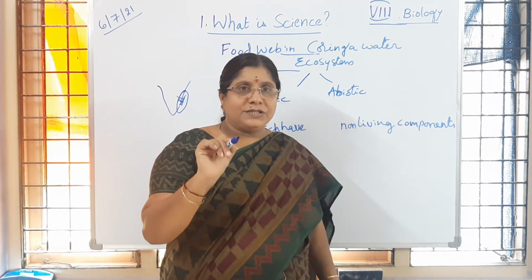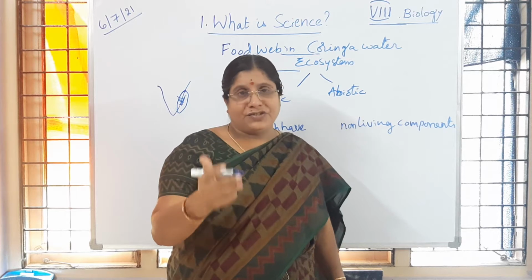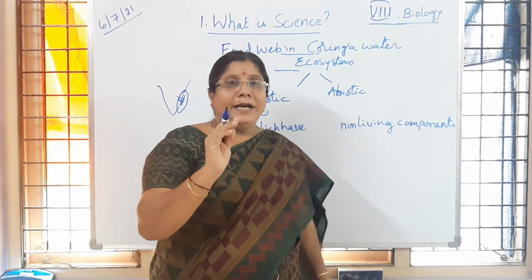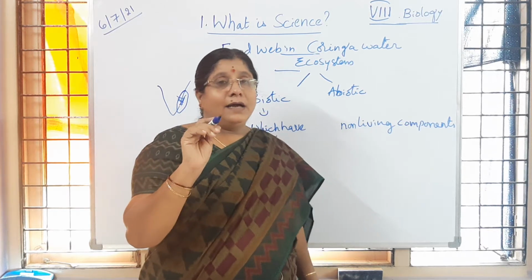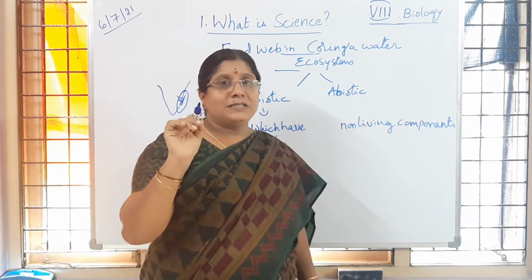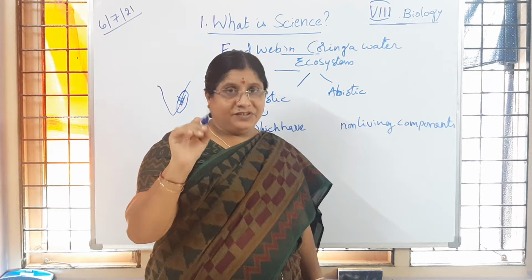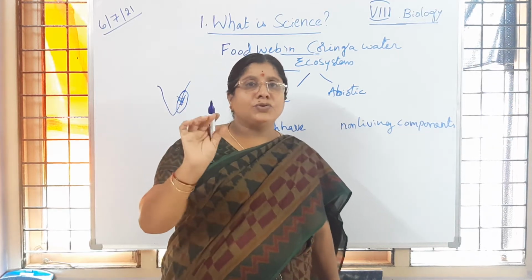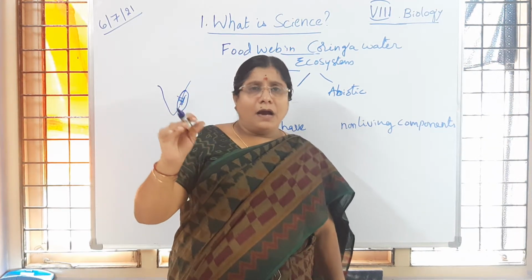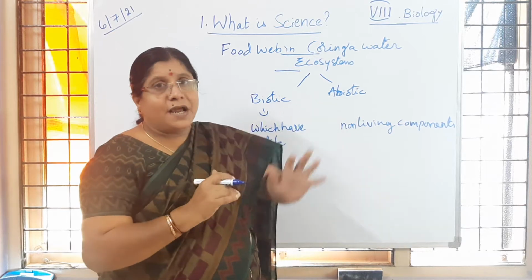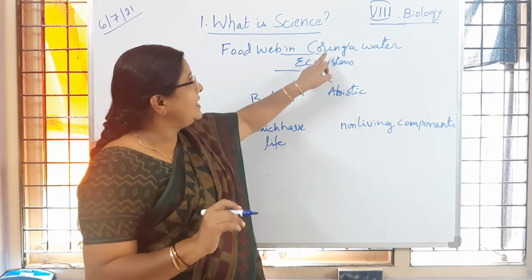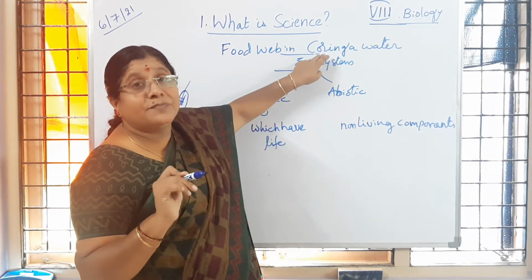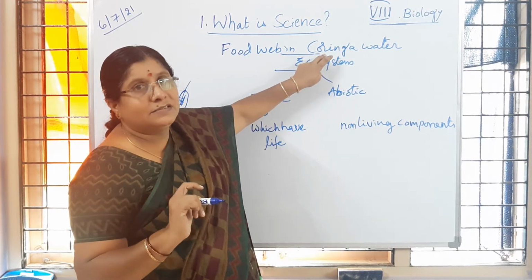It is present very close to Visakhapatnam city, about 150 kilometers away from Visakhapatnam, and very close to Kakinada, on the beach area of the Bay of Bengal. Coringa is a river which is a tributary to Godavari. Is it clear to children?